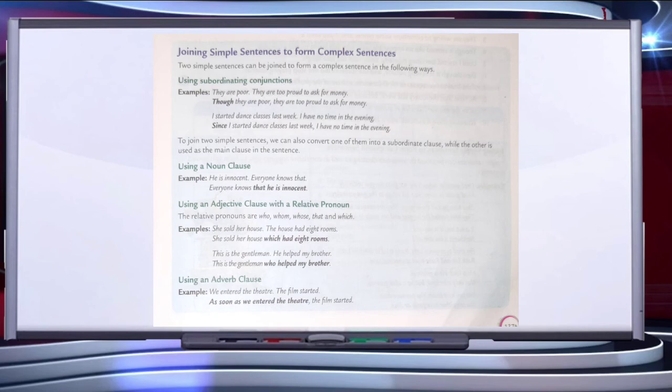I started dance classes last week. I have no time in the evening. We can say, since I started dance classes last week, comma, I have no time in the evening. So we have joined the sentences using the subordinating conjunction since. Since I started dance classes last week, this is the subordinate clause. I have no time in the evening is the main clause. So this is the way how we synthesize the sentences to form a new sentence.